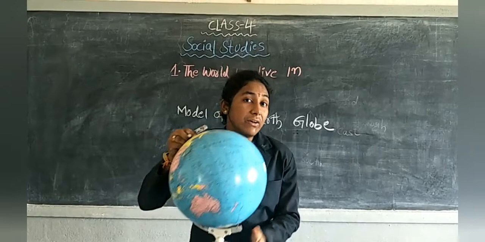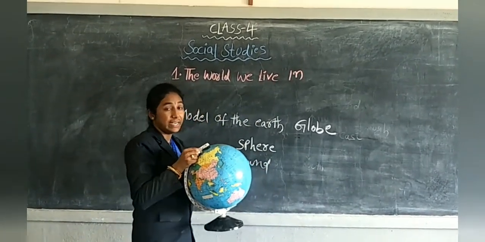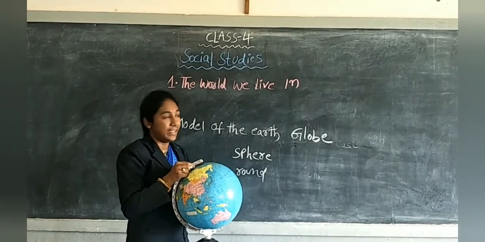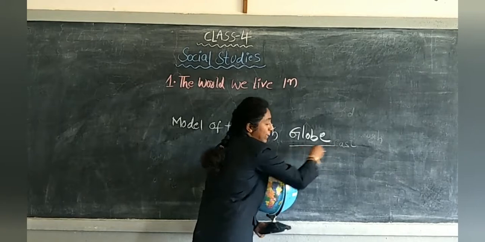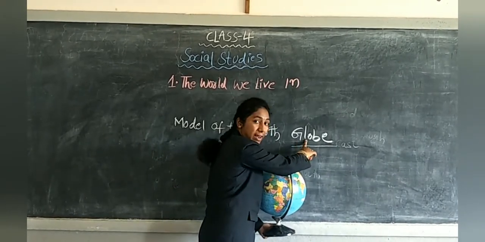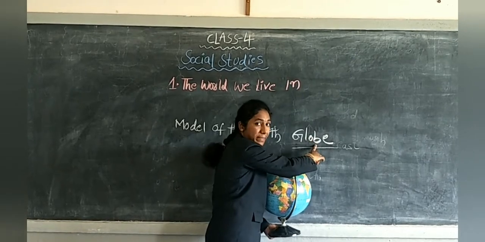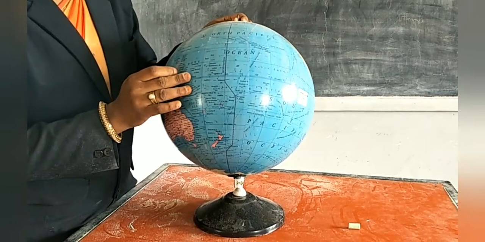That's why, what is the model of the earth? Globe. That's why it is the model of the earth. What is the spelling of globe? G-L-O-B-E. Globe.